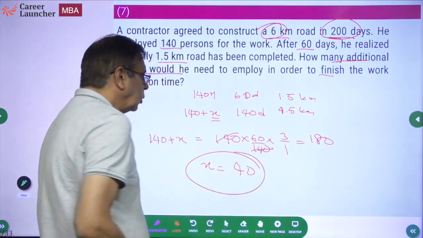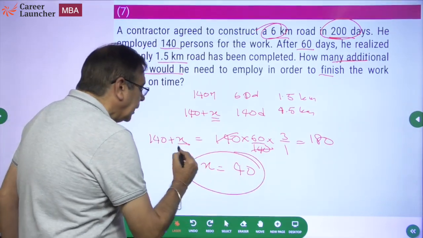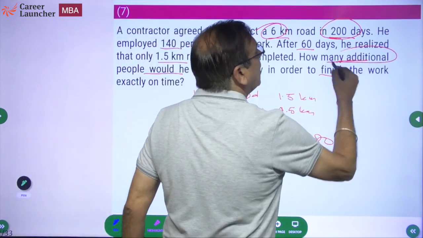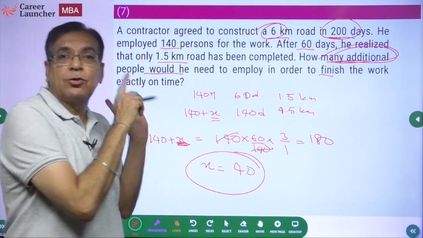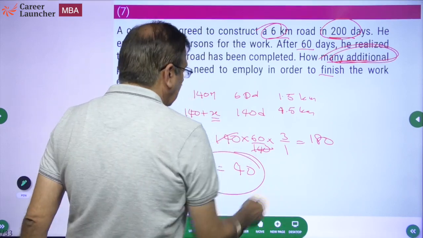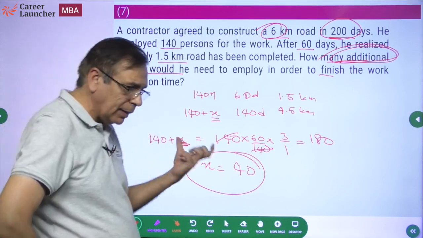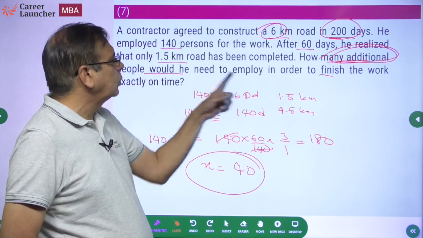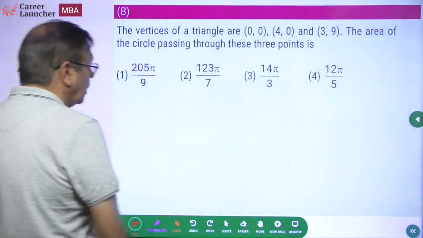That's the answer. So please remember, the variable which you take should be the same as the variable which you need to calculate. What you need to calculate should be the variable, otherwise you will end up making a mistake many a time. It is not surprising that many students in this kind of questions have marked the answer as 180, because they would not have noticed what the question is asking.